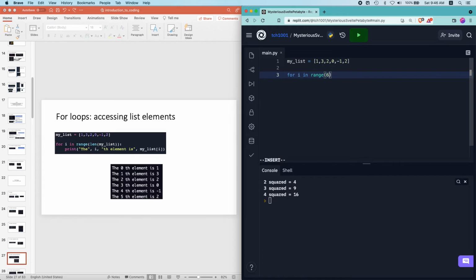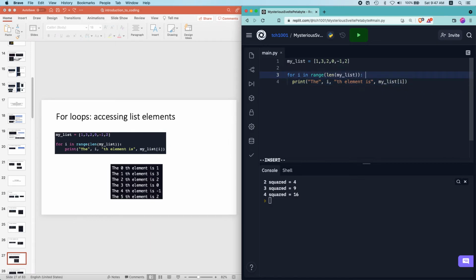So this is effectively writing for i in range 6. But I'm just writing length of my list so that if you change the length of the list over here, then the value of the length of my list would correspondingly change, right? And we can still access all elements of the list. So anyway, we write the colon and we leave an indentation over here. We print the ith element, which is my list i.